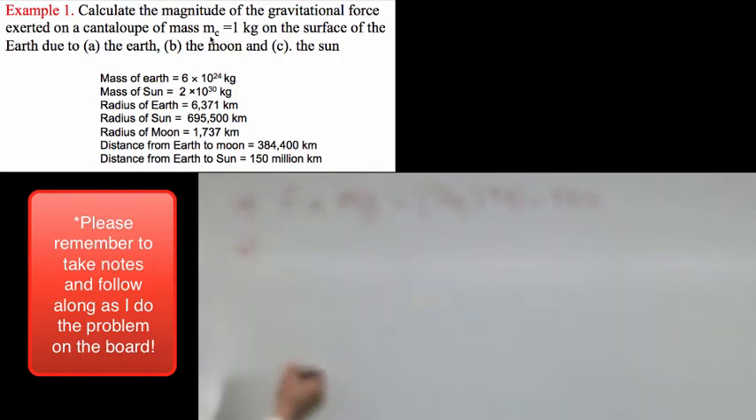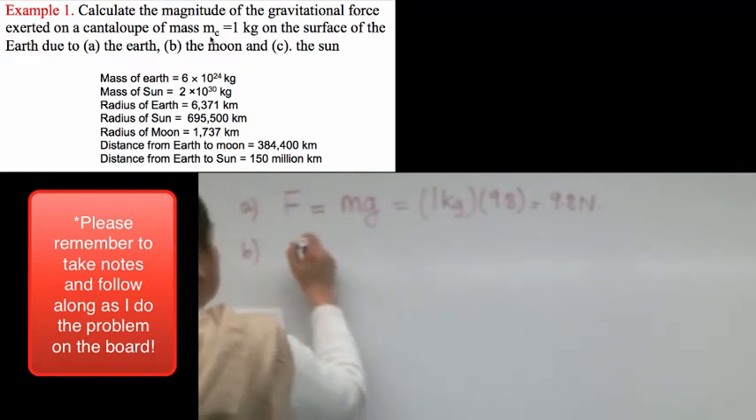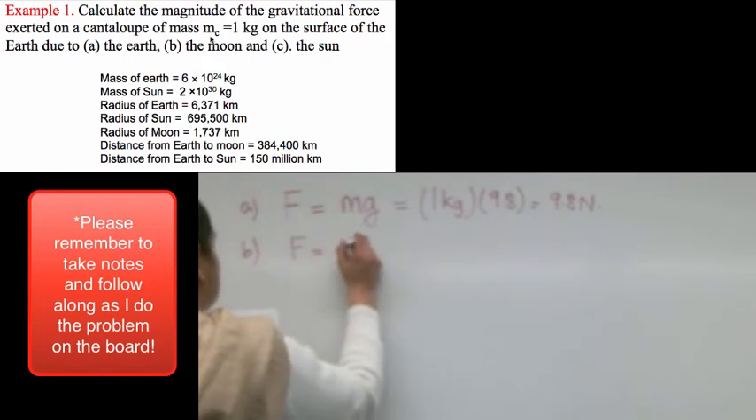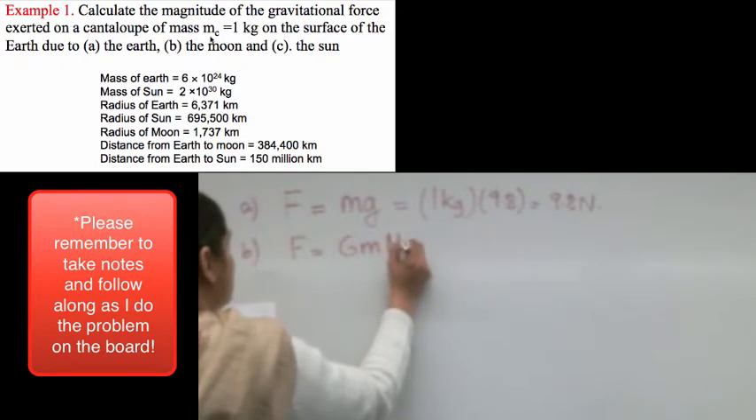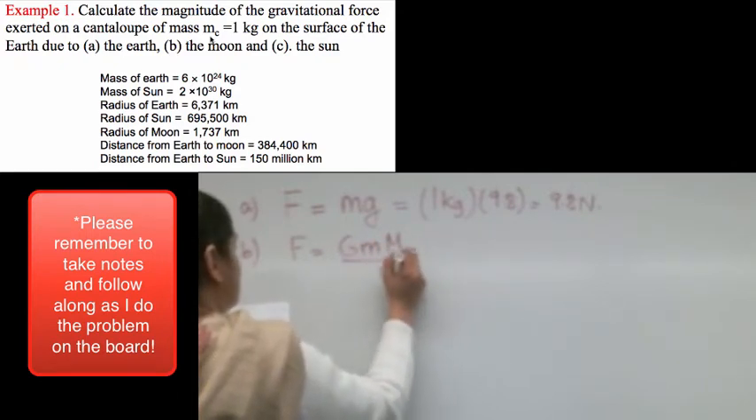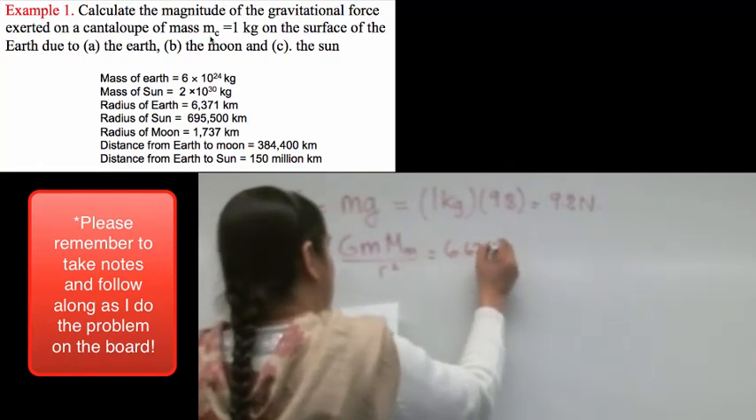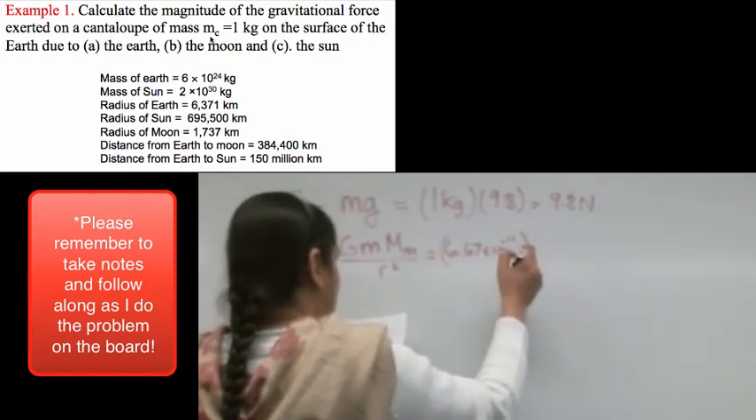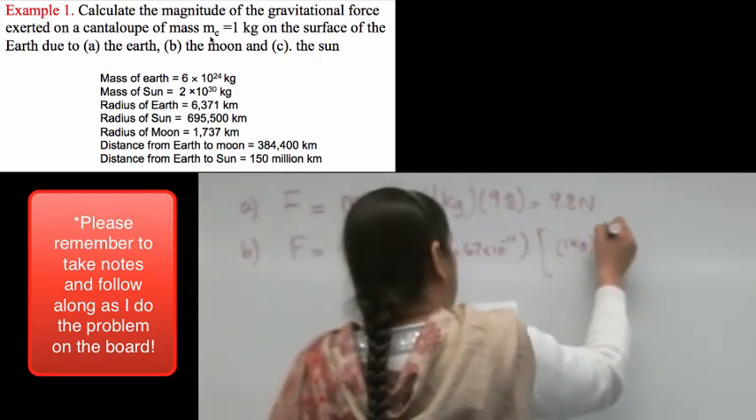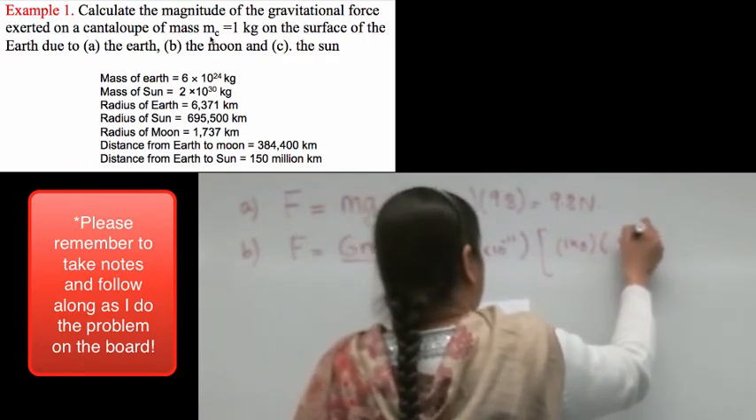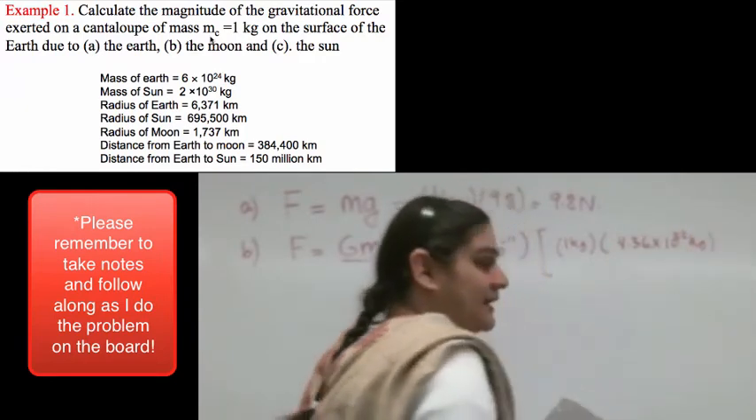Part B, it says what is the force exerted by the moon. So if I was to find what the force exerted by the moon would be, it will be G m of the cantaloupe times m of the moon divided by r squared, right? So given that G is 6.67 times 10 to the minus 11, and you can figure out what the units are, where the mass of the cantaloupe is 1 kilogram, and the mass of the moon is 7.36 times 10 to the 22 kilograms.